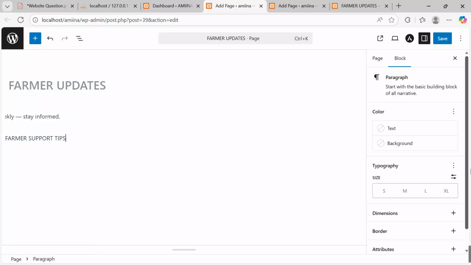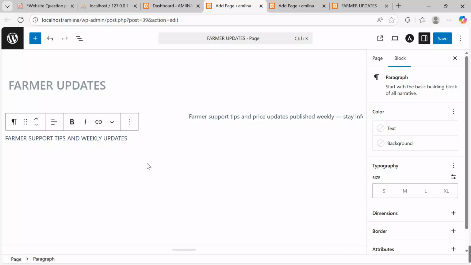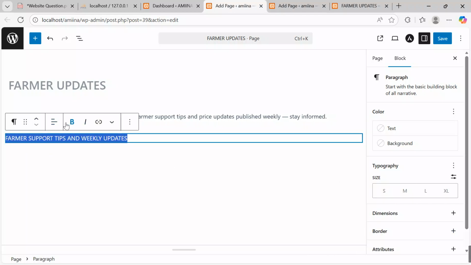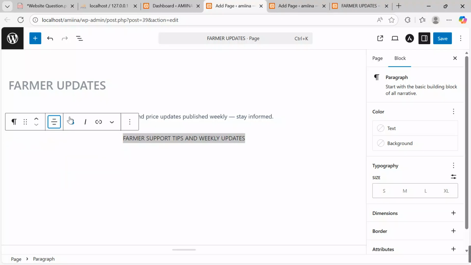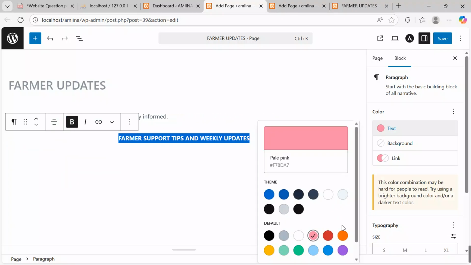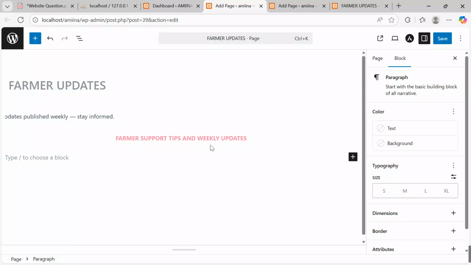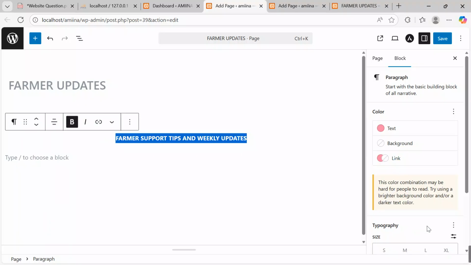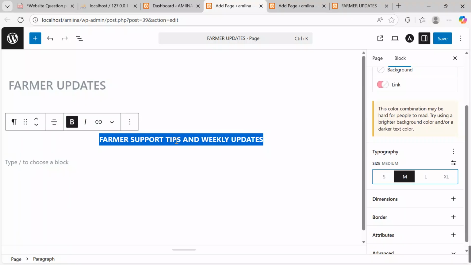tips, and weekly updates. So I'll come over here. I want to bold, come over here, align center, bold, give it some catching color over there. Yes, and then I also want to make it a bit be in the center with some bigger font.